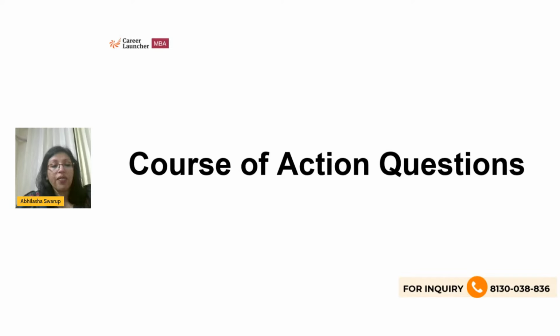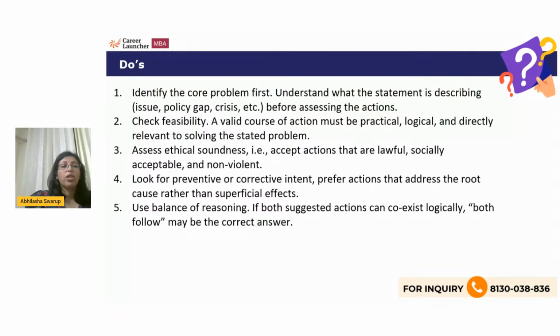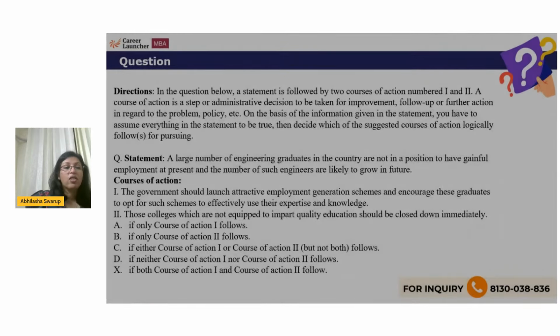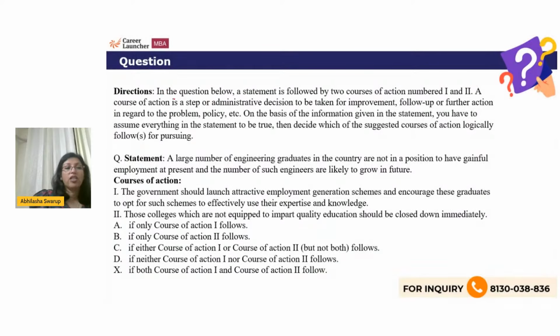Okay, let's start. So course of action question, what does a course of action question look like? So let me take you through a question on course of action. In the question below, a statement is followed by 2 courses of action numbered 1 and 2. A course of action is a step or administrative decision to be taken for improvement, follow-up, or further action in regard to a problem, policy, etc. On the basis of the information that is given, you have to assume everything in the statement to be true, then decide which of the suggested courses of action logically follow for pursuing.